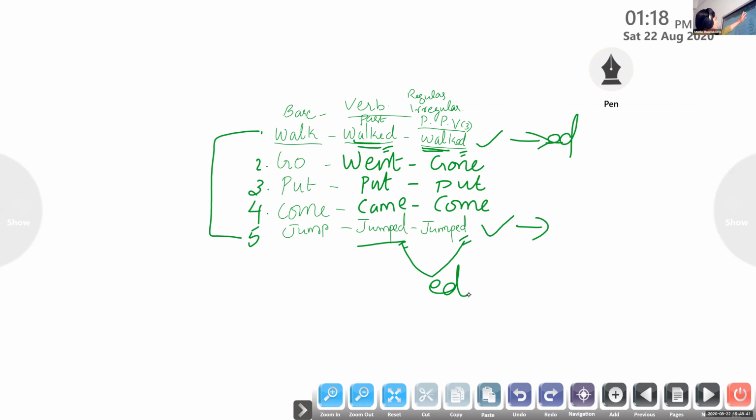If a word forms its past form and its past participle form by adding d or ed at the end, the base form is the same, just adding d or ed at the end.